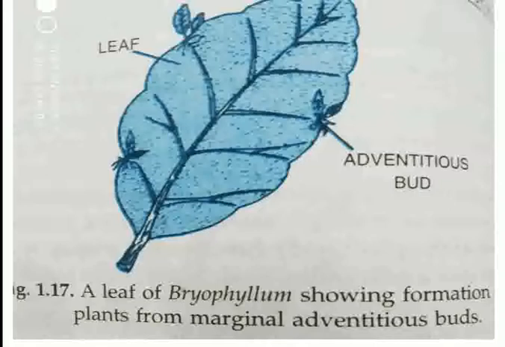In bryophyllum, notched margins of the succulent leaves, as you can see in this figure, bear adventitious buds. These buds usually remain dormant when the leaf is attached to the plant. However, the leaves, when in contact with moist soil, develop new plantlets along the margins. However, in some species of bryophyllum, plantlets develop along the margins of the intact leaves also. So these are some of the methods of vegetative propagation by natural method. Now I shall be talking about artificial propagation.